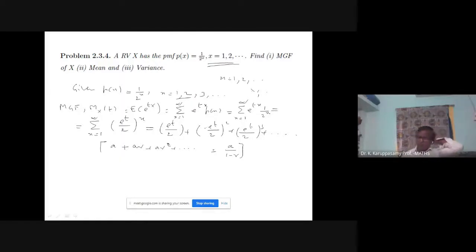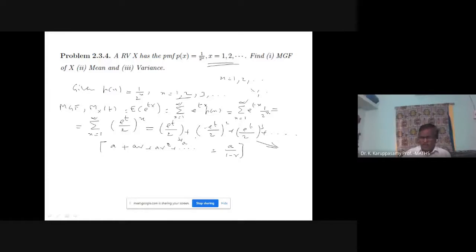Let me know what is your first term and what is your R. In this infinite series, first term means the term that appeared first, e power t by 2. E power t by 2 is your A.